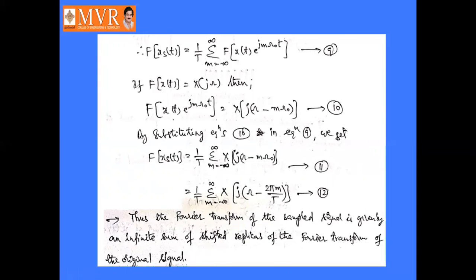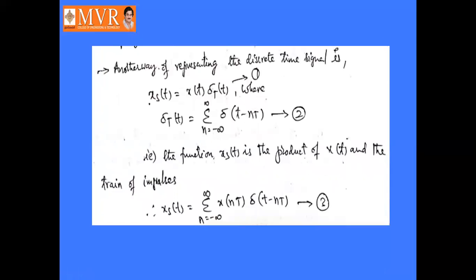So this is nothing but another way of representation of the discrete time signal. So what we have done here: the basic equation, xs of t, the sampled version of the signal x of t, is given by the product of the input signal x of t and the train of impulses delta T of t.